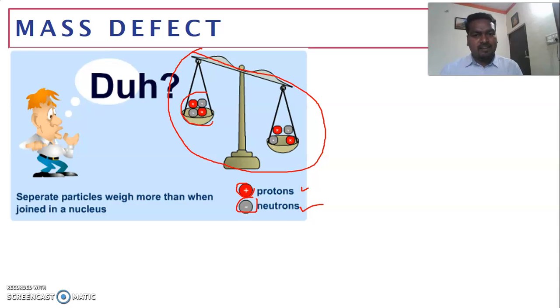This is an atom containing two protons and two neutrons, and here also it contains two protons and two neutrons, but these are individual protons and neutrons. Just imagine we have taken two neutrons and two protons isolated, but these are in a combined form.